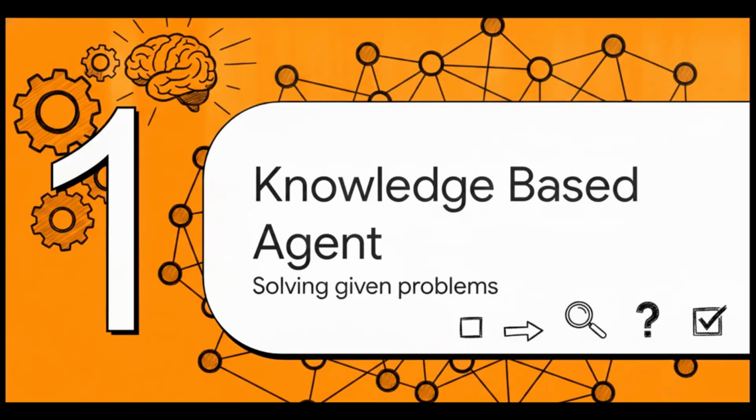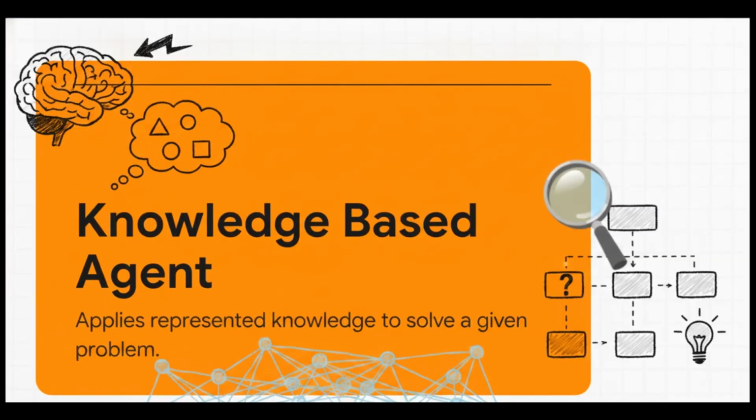All right, Section 1. Let's meet the knowledge-based agent, basically the hero of our explainer. So what exactly is this agent? Well, at its core, a knowledge-based agent is definitely not just some glorified calculator. It's an entity that actively applies represented, stored knowledge to solve whatever problem we throw at it. Think of it as a system that holds a rich database of facts about its environment, and it's constantly querying that database to figure out its very next move.